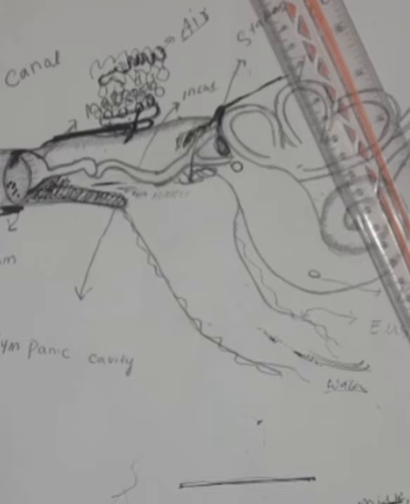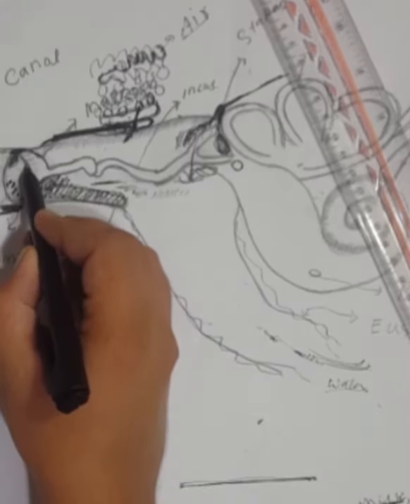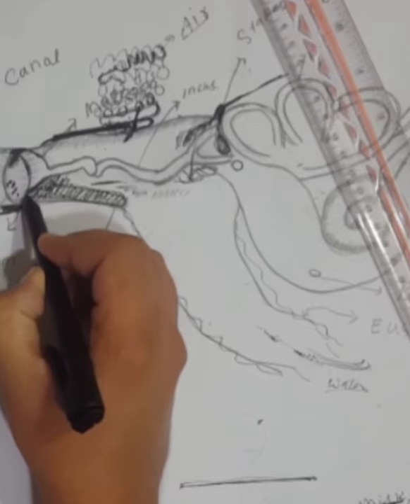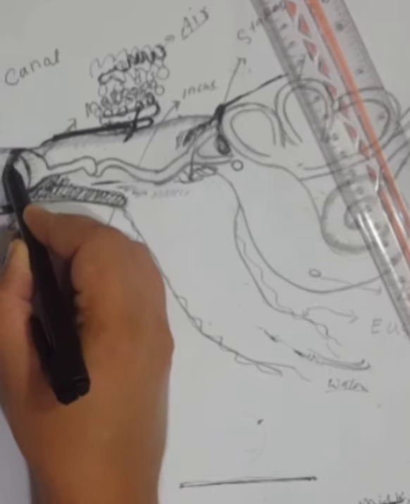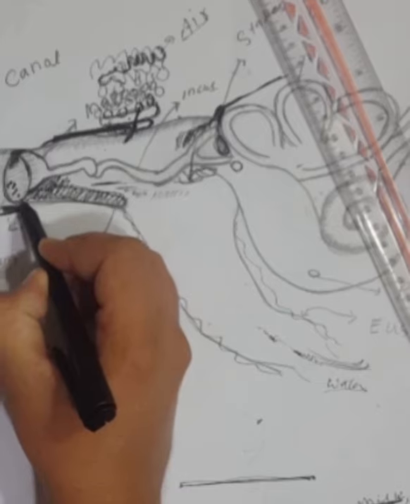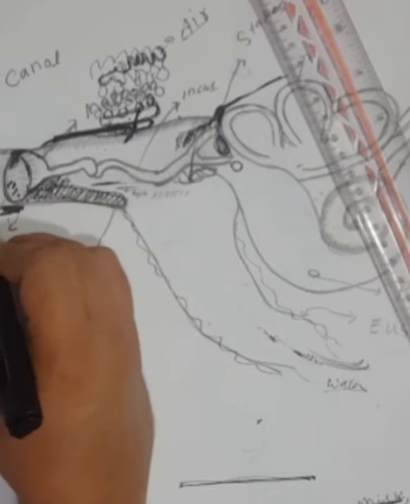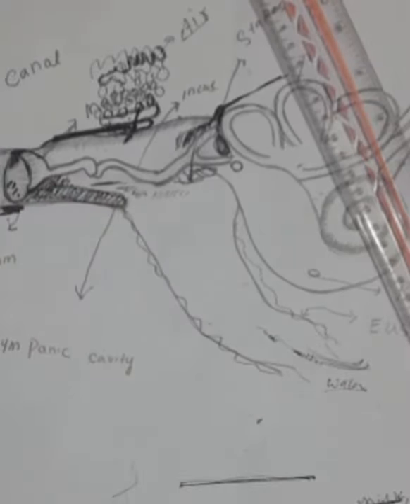Due to traumatic perforation of the tympanic membrane, middle ear infection can also occur. This is the tympanic membrane. Due to perforation of this tympanic membrane by trauma or other causes, the infection from the external ear can easily spread to the middle ear.